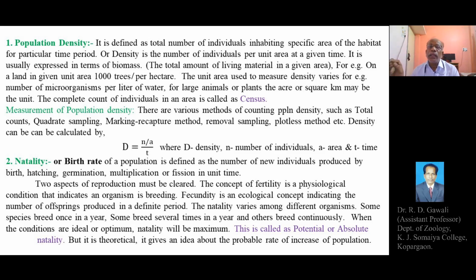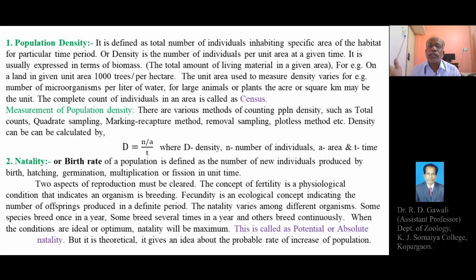So, we can say the particular individual is fertile, so as to say the particular organism or species or individual is fertile.